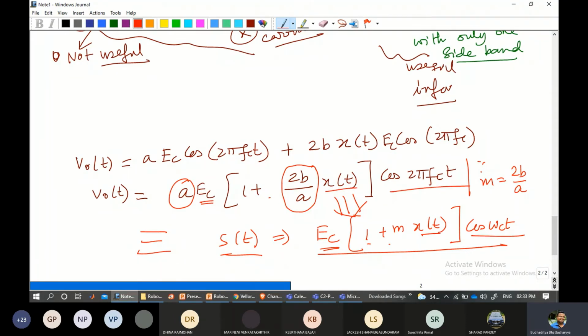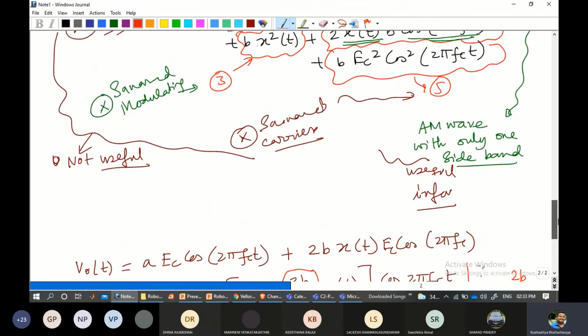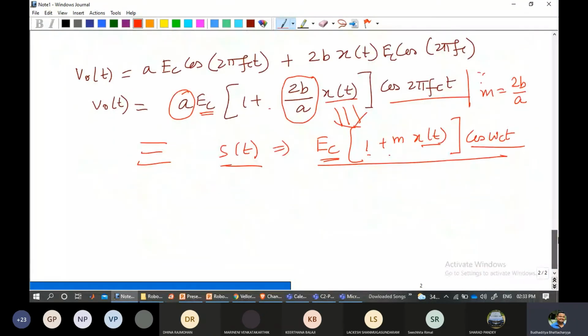So basically, using the squared law modulator, why is it called squared law? Because you can observe the squared components coming over here. That is why it is called a squared law. This is basically the final expression in which we are generating a modulating signal, or the AM modulated signal. Hopefully this is clear to all of you.